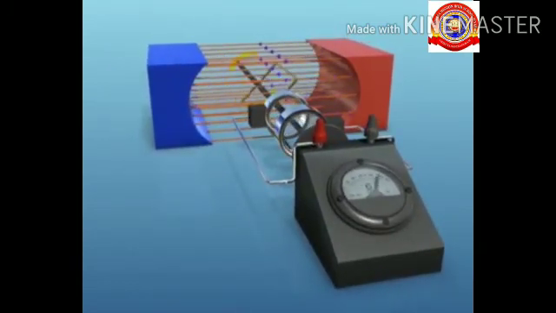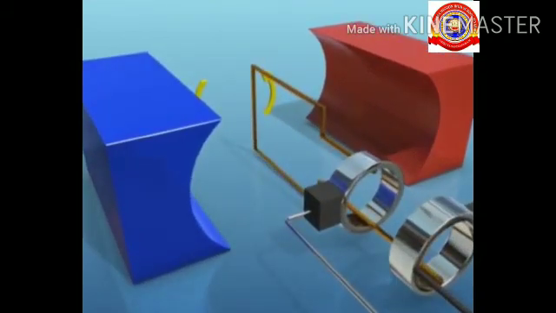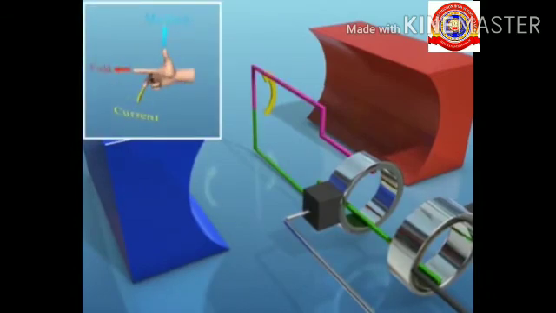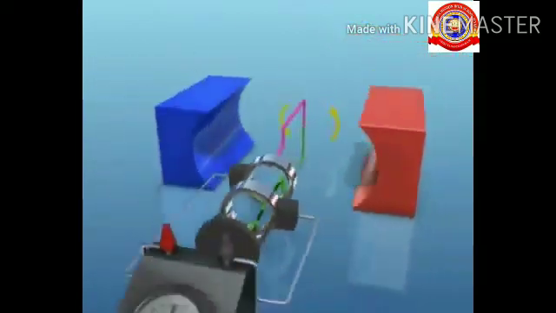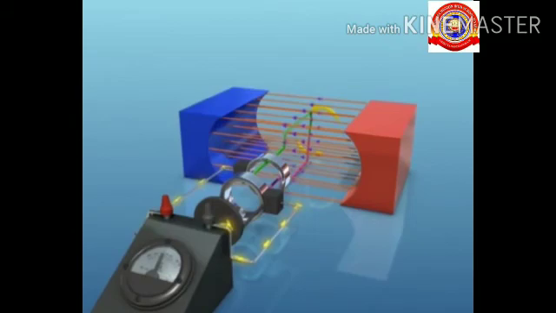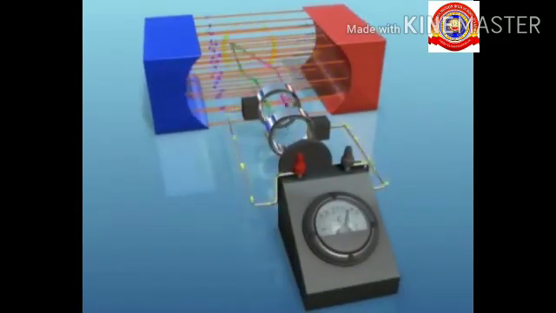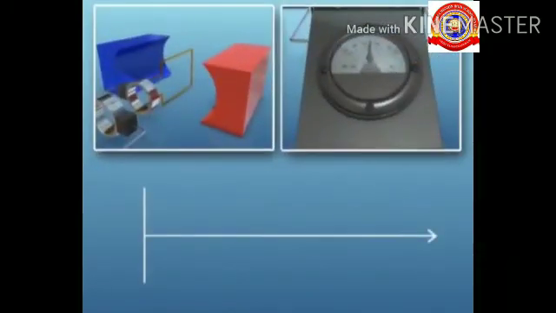So, here we can see the armature of the AC generator. Let's mark one arm of the armature as green and the other as pink. As per Fleming's right hand rule, the direction of current in the green arm is outwards and in the pink arm is inwards. After rotating the armature half a turn in the anti-clockwise direction, the direction of current in the green arm becomes inwards and that in the pink arm becomes outwards. Thus, after every half rotation, the direction of current changes and as a result, an alternating current is generated.